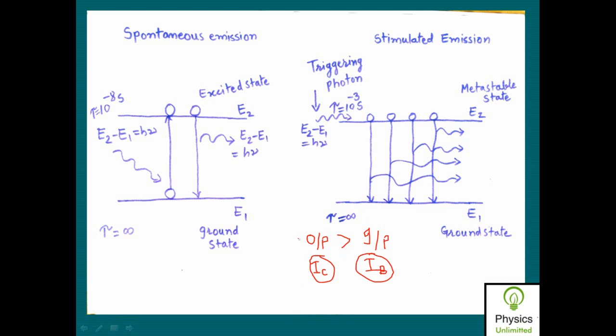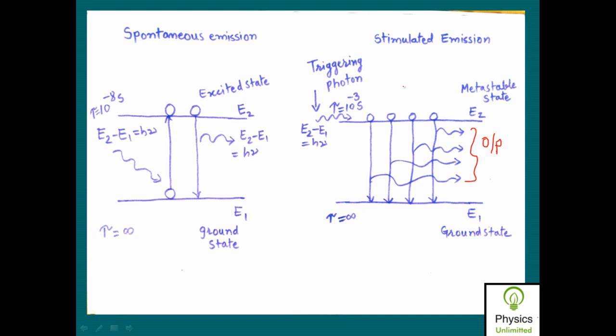Isn't it? When the output is more than that of input, you call this amplification, or not? Yes, sir. Amplification. So here I have a large number of photons at the output side, while I have only one photon at the input side. So here there is amplification of what takes place? Photons. Here the amplification of photons takes place.